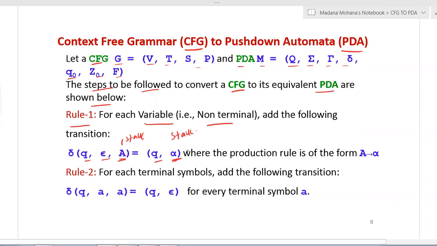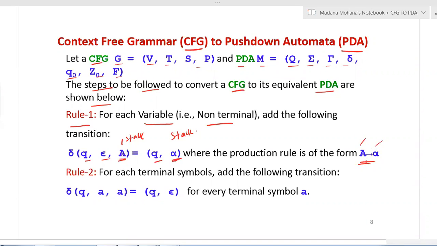So what are these A and alpha? These are where the production rule is of the form A derives alpha in the given context free grammar. This A is placed on the left hand side of the move on the stack, and alpha is placed on the right hand side of the move.